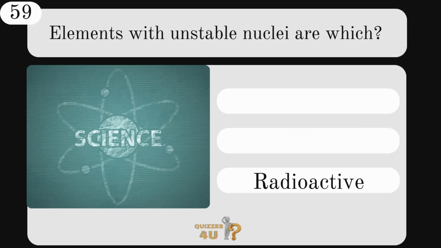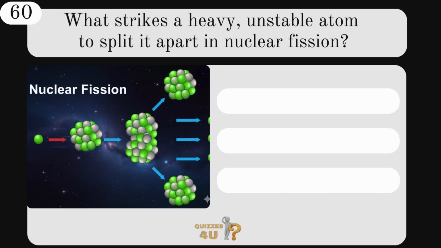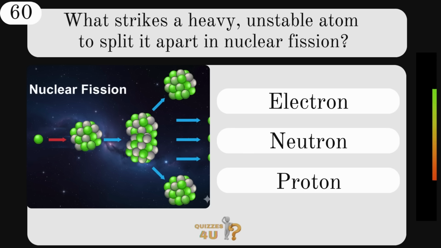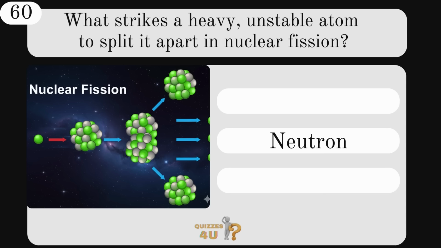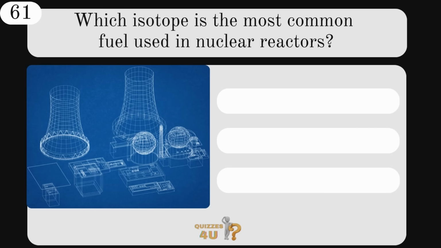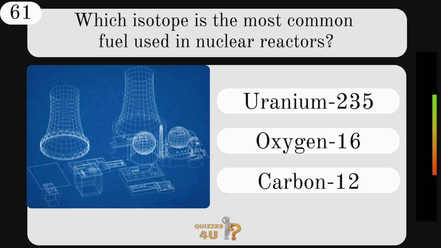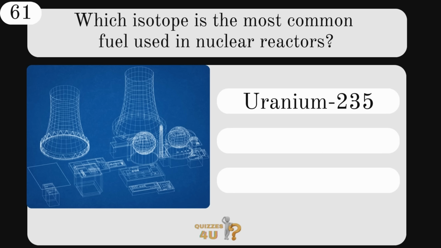They are radioactive. What strikes a heavy, unstable atom to split it apart in nuclear fission? An electron, neutron, or proton? The answer, a neutron. Which isotope is the most common fuel used in nuclear reactors? Uranium-235, oxygen-16, or carbon-12? The answer, uranium-235.